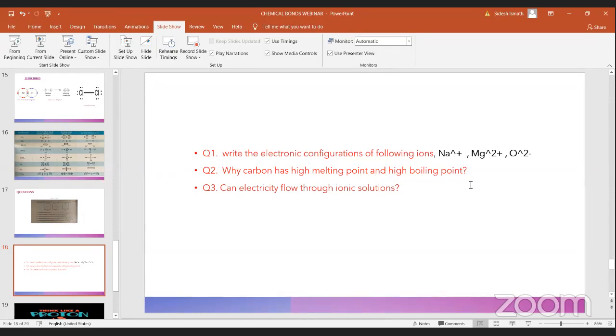Now when you take covalent bonds, they do not have any charges. They do not have positive or negative. So they do not pass electricity through their solutions. Okay, I hope it is clear.